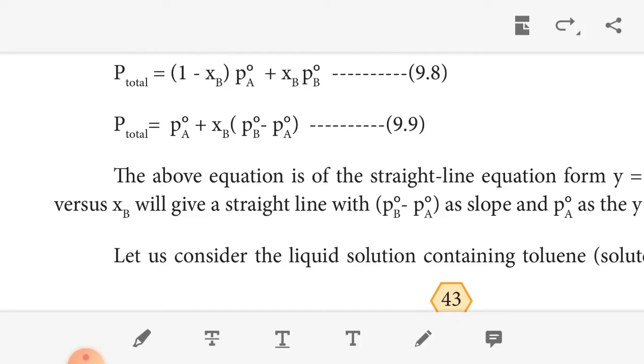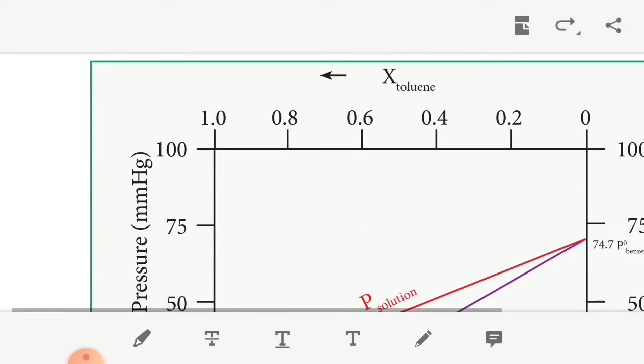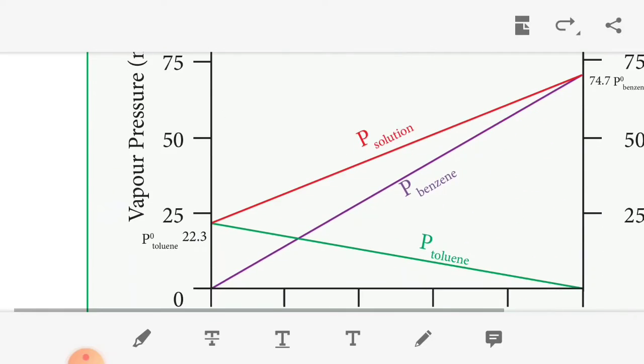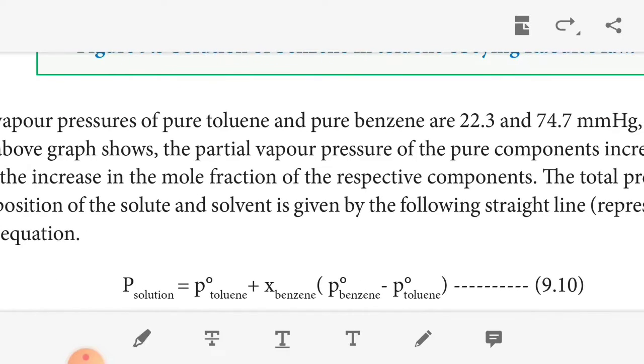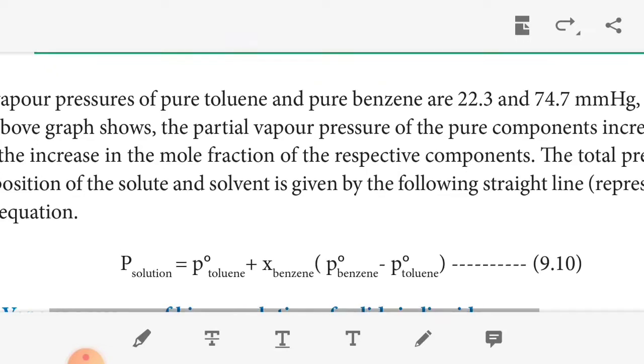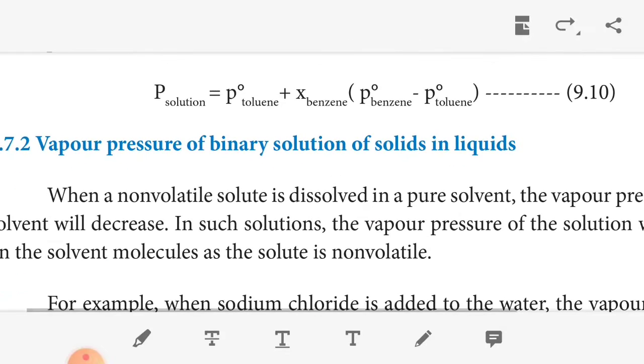The solution, a liquid, contains toluene and benzene. We get a straight line. For the pure benzene and toluene we can plot a graph. The graph shows the partial pressure of the pure components increases with increase in the mole fraction of the respective components. So for the total of the components, the solute and solvent, we get a straight line.